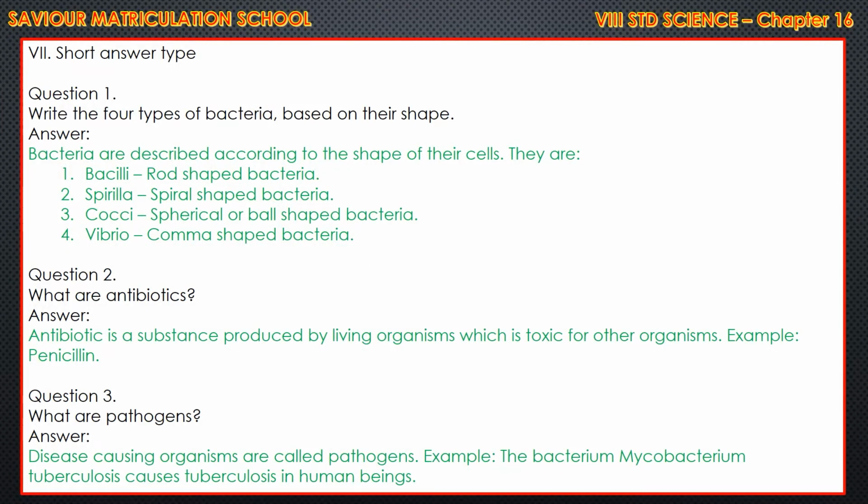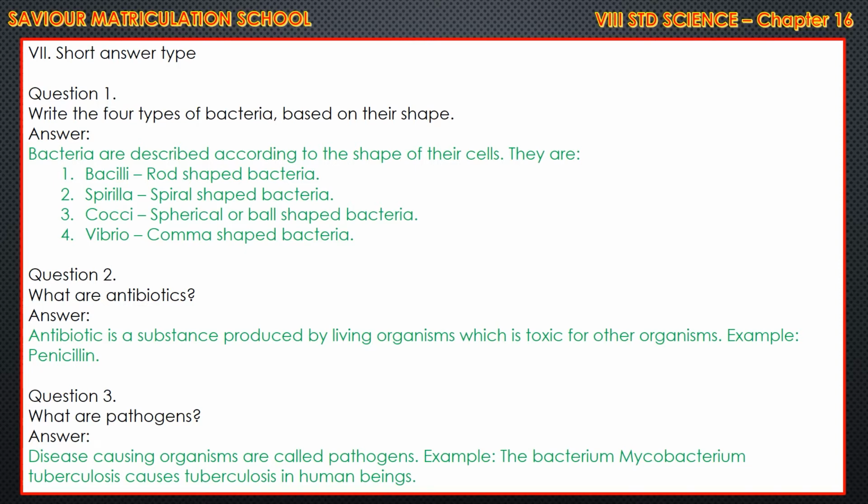Then short answer type, that is 2 more questions. Write the 4 types of bacteria based on their shape. Bacteria are described according to the shape of their cells. They are bacilli, rod-shaped bacteria; spirilla, spiral-shaped bacteria; cocci, spherical or ball-shaped bacteria; vibrio, comma-shaped bacteria. The 4 shapes we have written. If possible, give the diagrams on the side. You will be getting more marks.